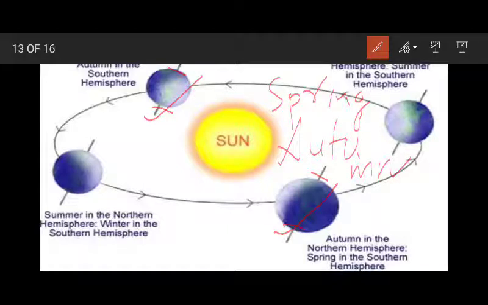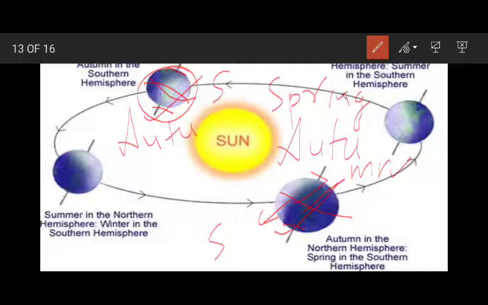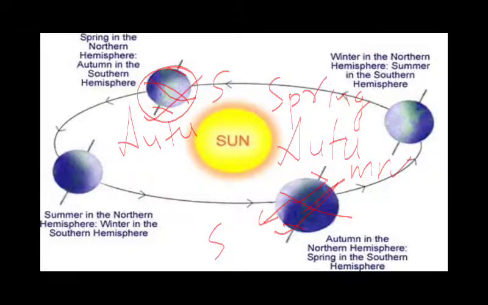In this position of Earth, the Northern Hemisphere will experience autumn and the Southern Hemisphere will experience spring. It will be totally opposite for this position. In this position, the Northern Hemisphere will experience spring and the Southern Hemisphere will experience autumn. So this is how the change in season occurs. These four main positions which we have studied are the main positions when the major changes in the seasons occur. I hope you understood how the changes in the seasons occur.